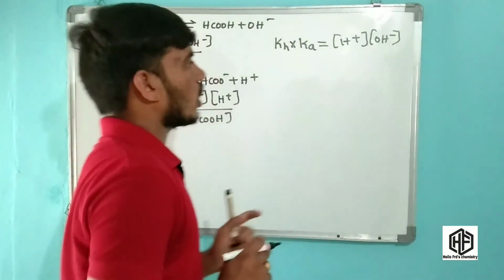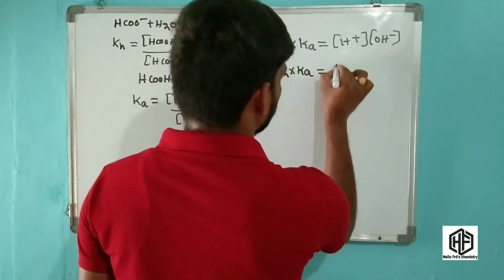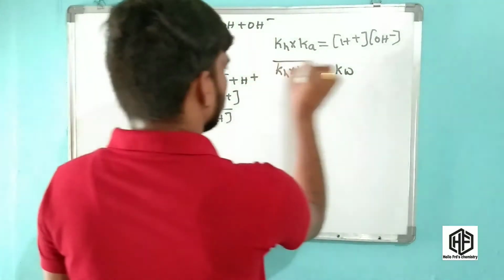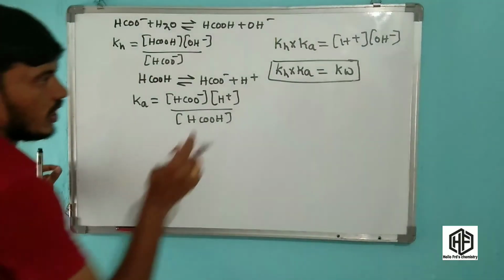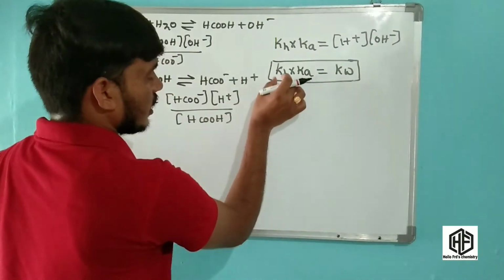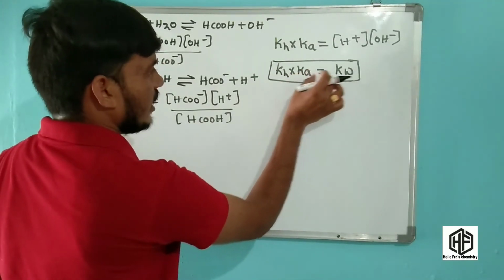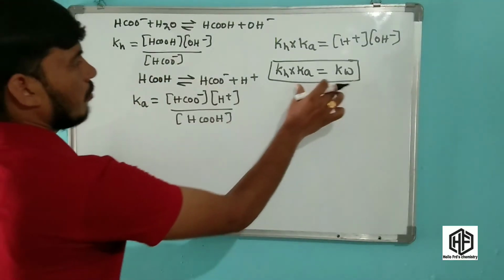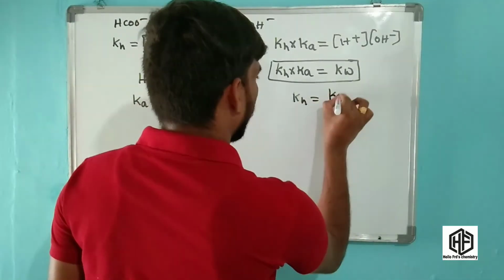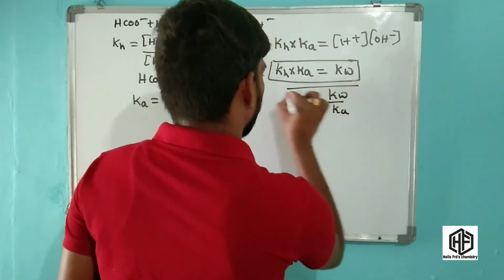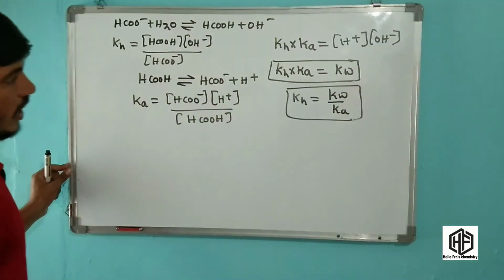According to the ionic product of water, this is Kw. This is the formula for a weak acid plus strong base: Kh into Ka is equal to Kw. So Kh is equal to Kw by Ka. This is one more important formula.